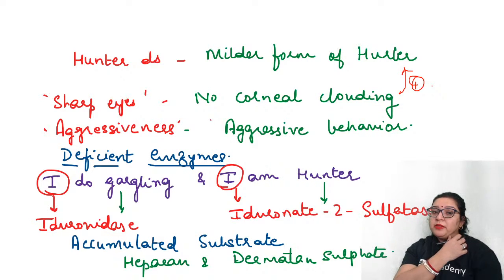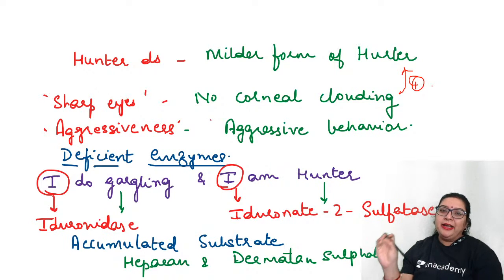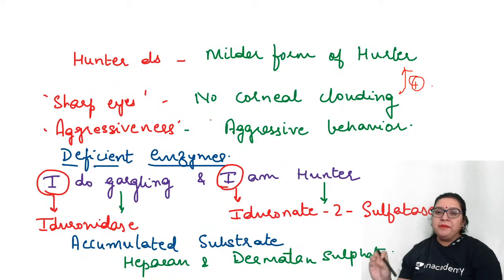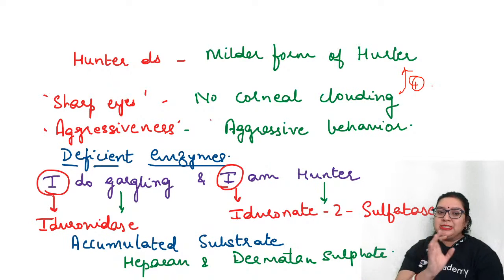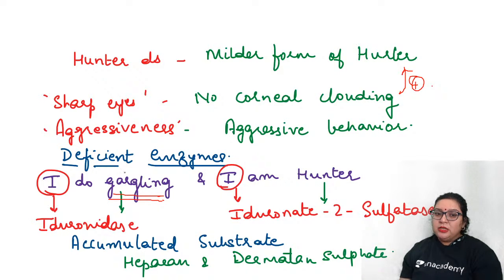Now, let's talk about the deficient enzymes. Okay, so the simple sentence: I do gargling and I am Hunter. The first I is for the Hurler. So gargling will remind me of gargoylism, and this gargoylism means Hurler. So Hurler is I. The enzyme deficient begins with I, so it is iduronidase.